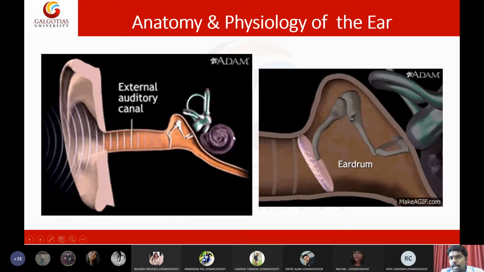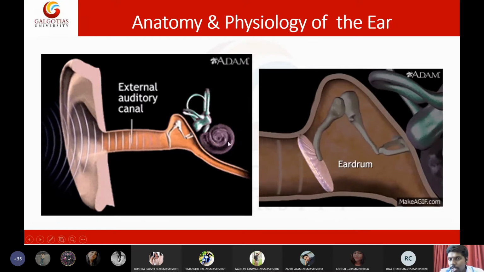And last and final is the inner ear. The inner ear is like a sensor or detector. It is the true detector of the ear. Actually, the signal will be captured by the inner ear. Not processing, capturing is done by the inner ear.